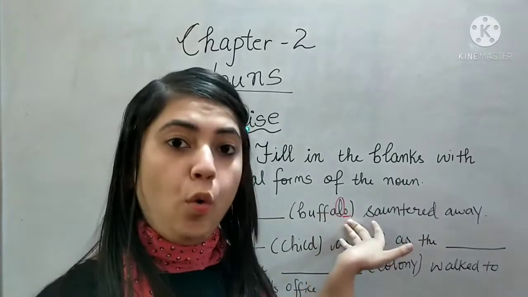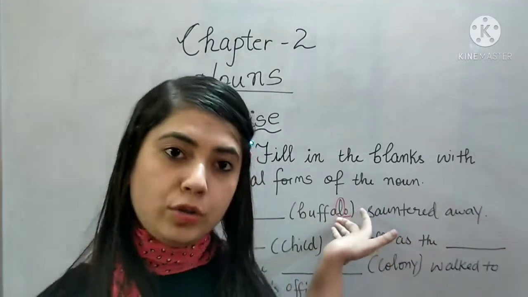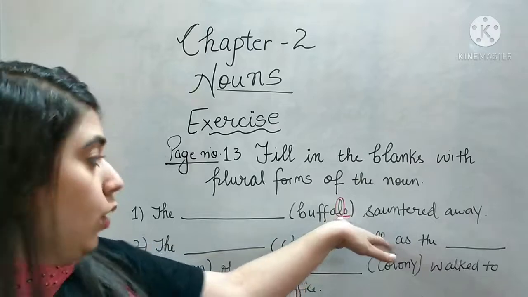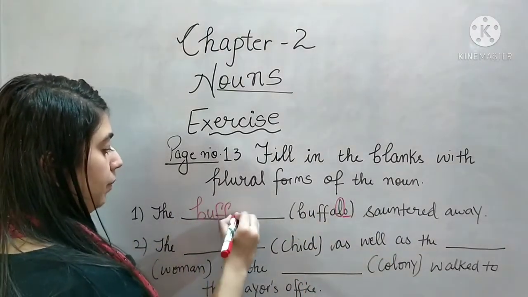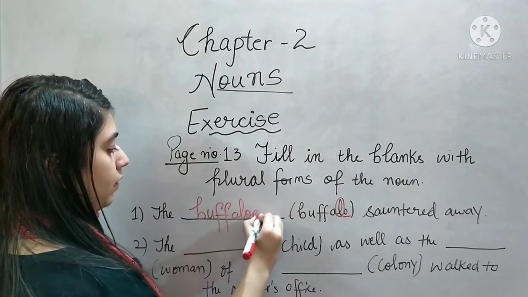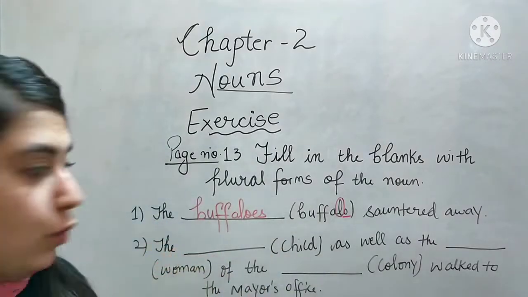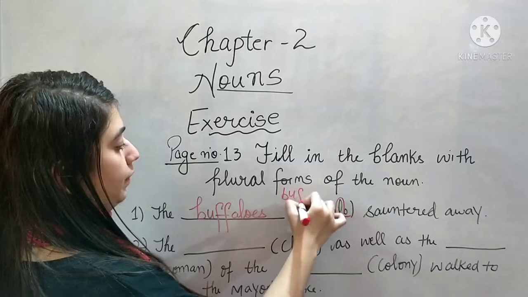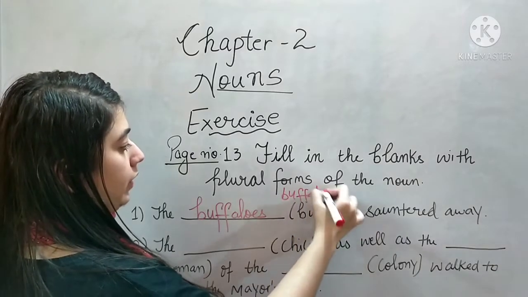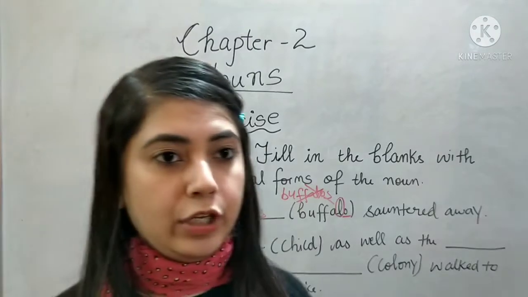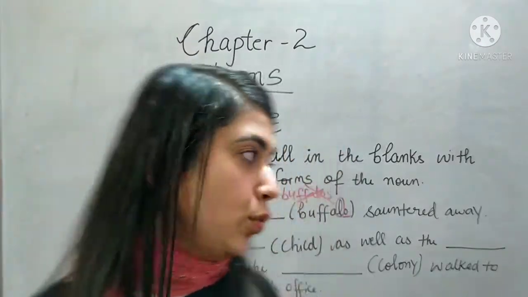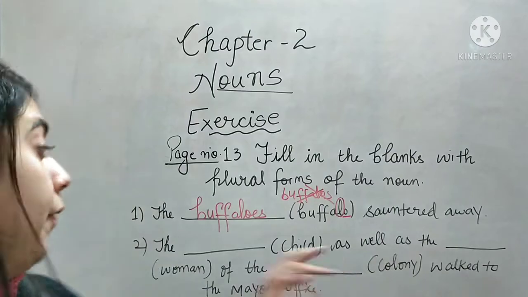So before O, if you have a consonant, what do we add at the end? We add ES. So it will be buffaloes. If you simply add S to it, this is wrong. That's why I am telling you to revise all the rules before doing number.